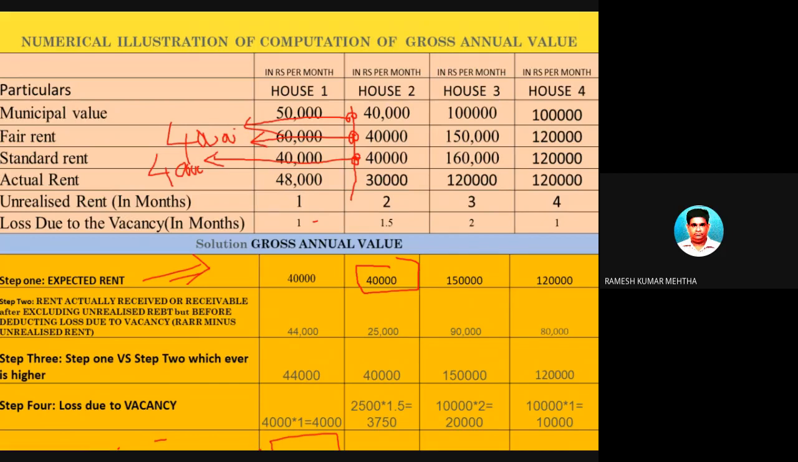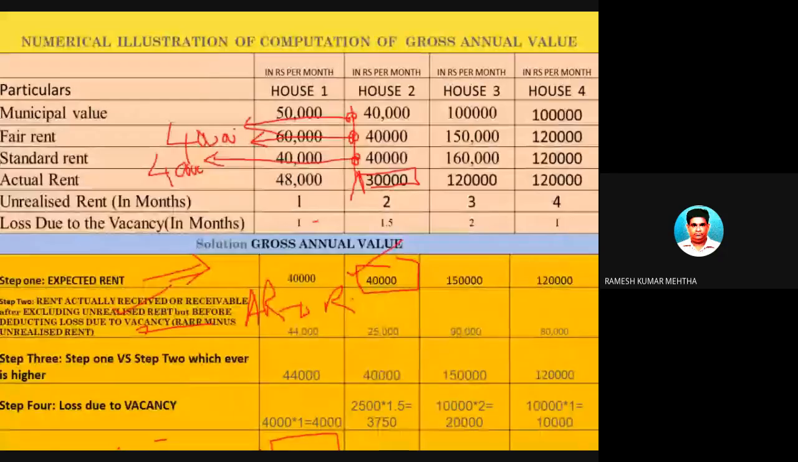Now number 1 हो गया. Number second step. What is the number second step? Number second step is rent at which it has been let out minus actual rent minus unrealized rent. Actual rent minus unrealized rent. Now actual rent is how much? He has let out the house property at 30,000 rupees. So 30,000 is the actual rent minus unrealized.